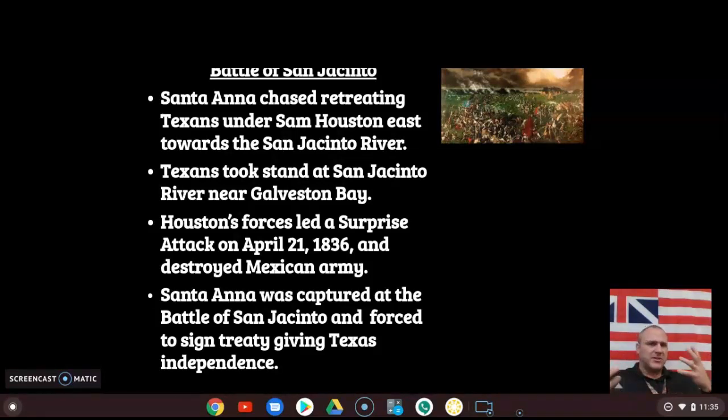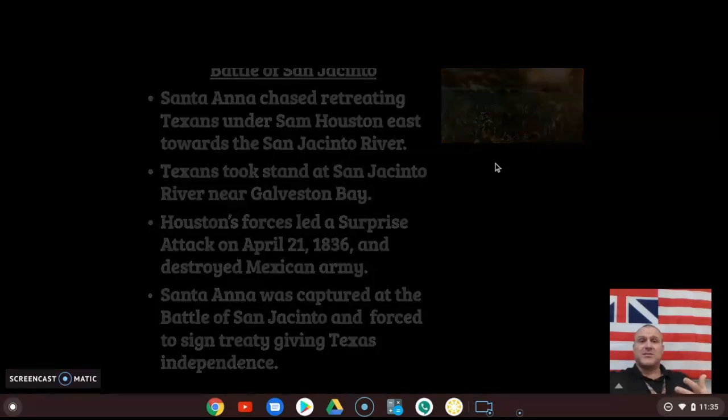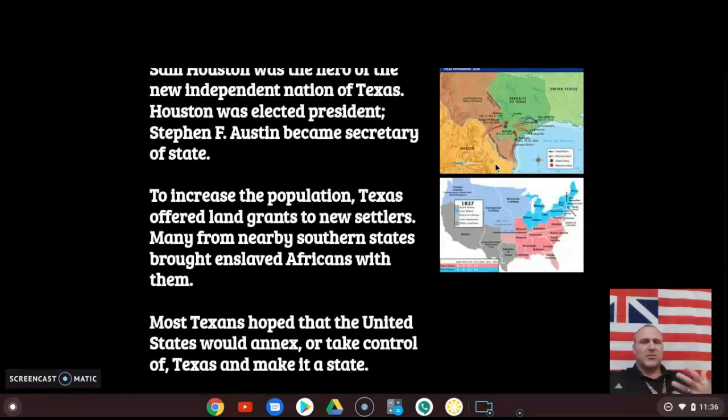So, what's really the important thing about the Battle of San Jacinto, besides it being a surprise attack that Houston led and annihilated Santa Anna's army? Well, this is where Santa Anna actually surrenders. And once Santa Anna surrenders, that's it. He signs a treaty that gives Texas its independence. So Sam Houston is a national hero of Texas, and he becomes the president of this independent nation of Texas, or this independent Republic of Texas.